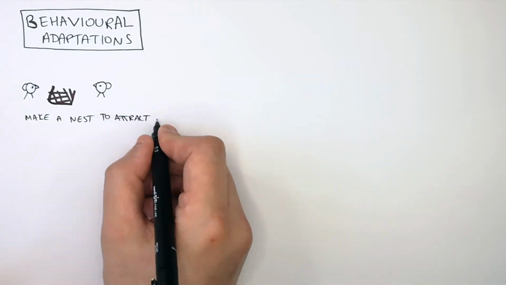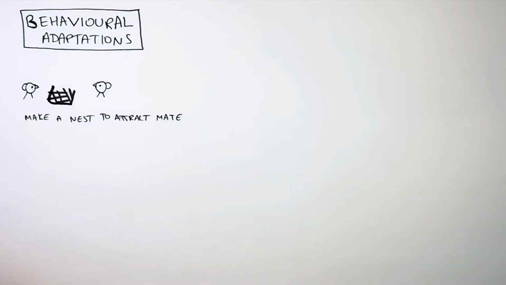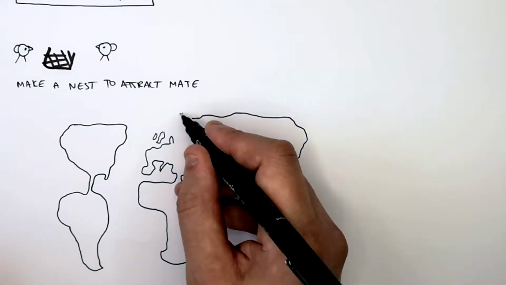Many organisms show behavioural adaptations, and these are just some examples. Some birds make a nest. They make a nest to attract a mate. The birds, often with the best looking nest, will attract mates more easily than those without.